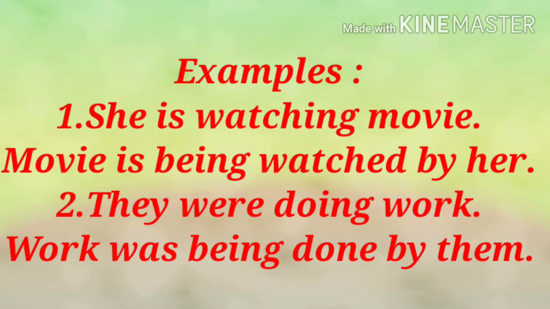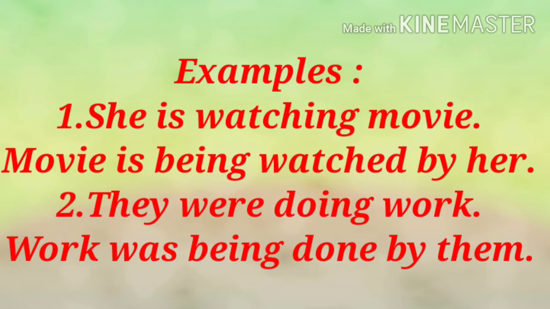For example, she is watching movie. This statement is in present continuous tense. Let's see how to convert active voice into passive voice. Passive voice is, movie is being watched by her. Here movie is a subject, it was object in active voice. Movie is singular, so is. There is V for ing form of the verb, so we used being. V3 form of watch is watched, so here written watched. This action is done by she, so she converts here into her. So answer is, movie is being watched by her.